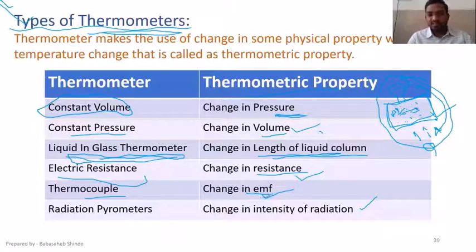Change in EMF means there are certain materials or combinations of materials that, when exposed to a change in temperature, generate an EMF, and that generation of EMF is in proportion with the temperature. If you measure this generated EMF, you can tell the change in temperature. The same thing applies in the case of intensity of radiation, and the device used is the radiation pyrometer. We are going to discuss all those devices in detail.